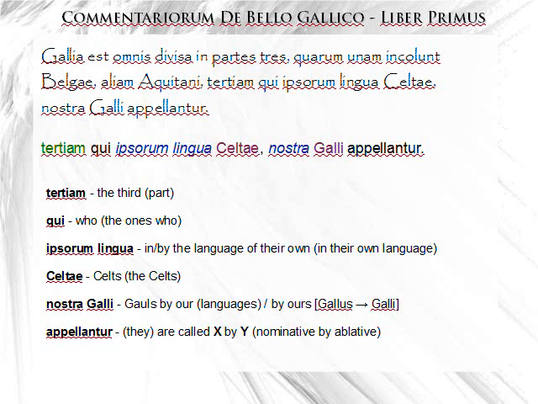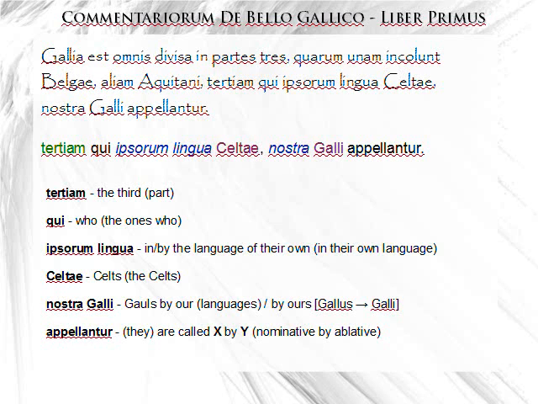Yeah, sounds like the Celtics. Similar word here. Nostra. What's nostra? Nostra is feminine. Our. Feminine. Why is it feminine? Because it's referring back to lingua. So we have ipsorum lingua, and we have nostra lingua, their own language and our language. And what are they called by our language, the Romans? Galli.